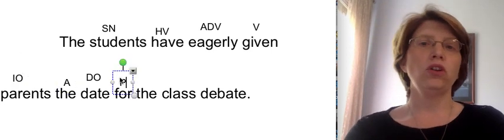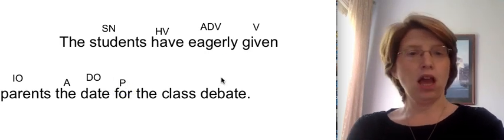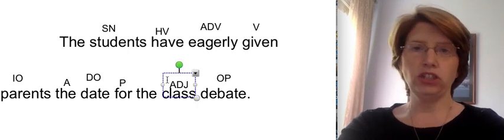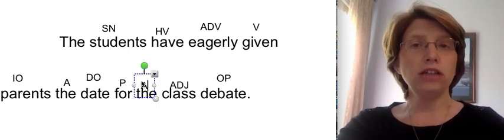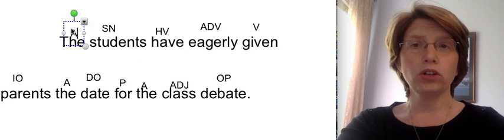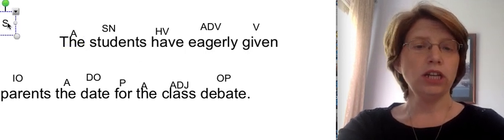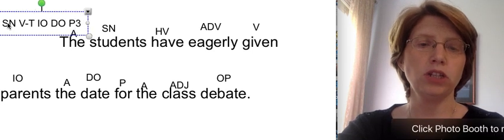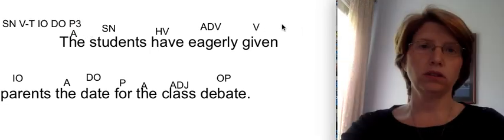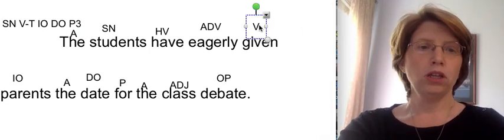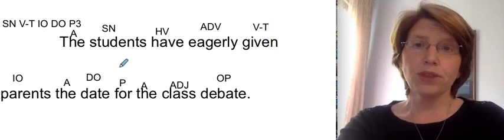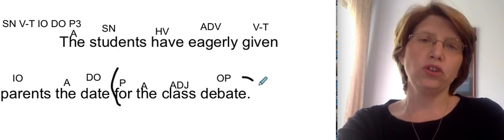For, preposition. For what? Debate, object of the preposition. What kind of debate? Class, adjective. The, article adjective. The, article adjective. Subject, noun, verb transitive, indirect object, direct object, pattern 3, check. Verb transitive, check again. That's why we check it. For the class debate, prepositional phrase.